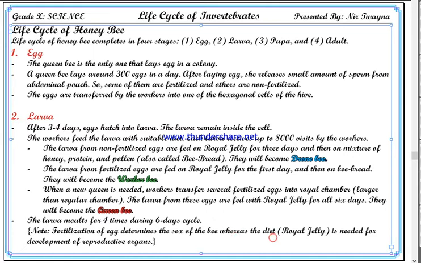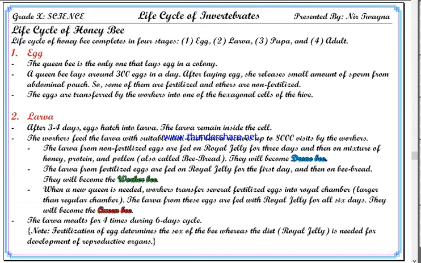Whereas the diet, or royal jelly, is needed for development of reproductive organs. See here, to develop a drone, it is fed on royal jelly for 3 days. To develop a queen bee, it is fed on royal jelly for all 6 days. But worker bees are fed on royal jelly only for the first day, and then they are fed on bee bread. So feeding of royal jelly is necessary for development of reproductive organs. Since worker bees do not get enough royal jelly, they do not have developed reproductive organs. That is why worker bees are sterile.